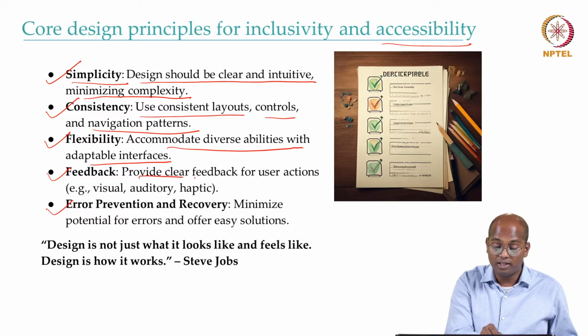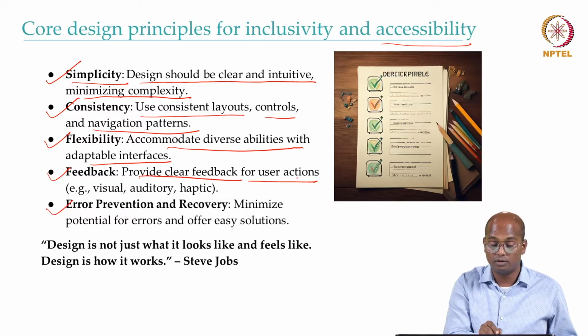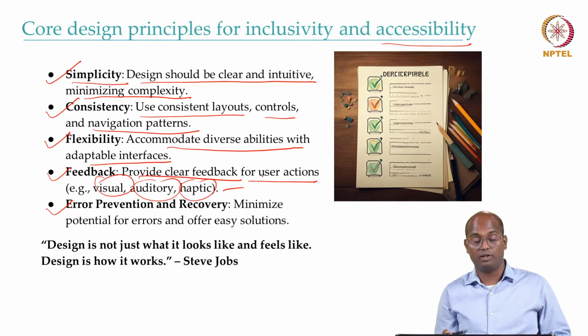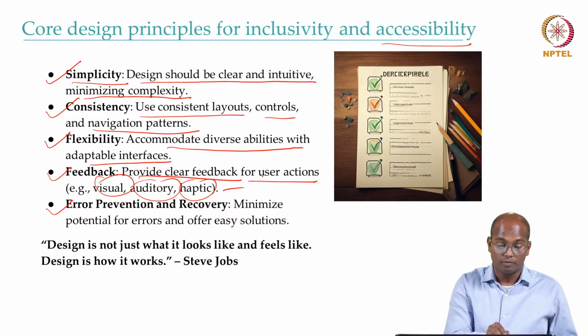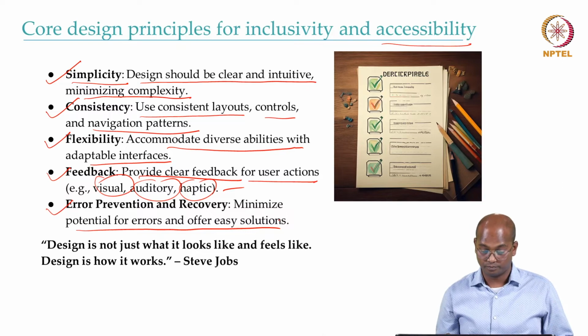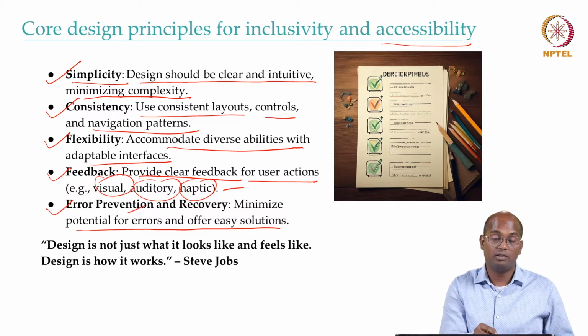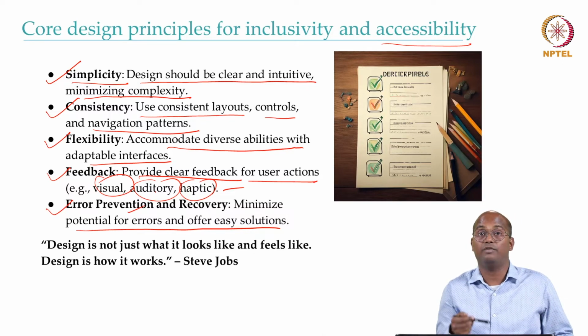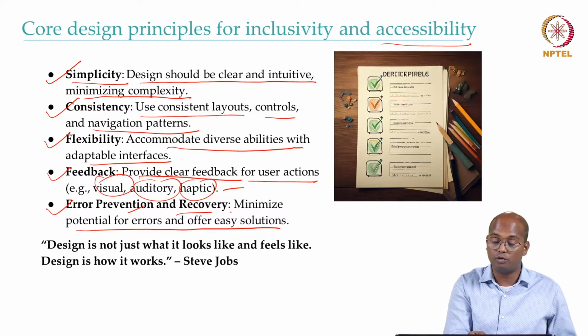You should provide very clear feedback for users. It could be visual, auditory, haptic, or many others, or even a notification itself. Minimize the potential for errors and offer easy solutions. So, error prevention in the beginning, and if any error happens, how do you recover from that?